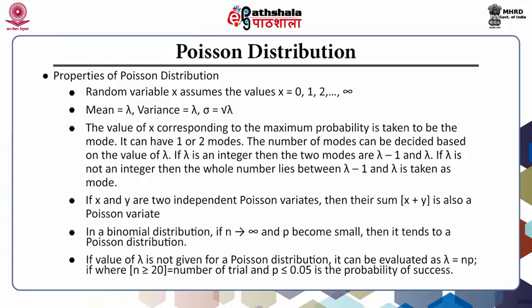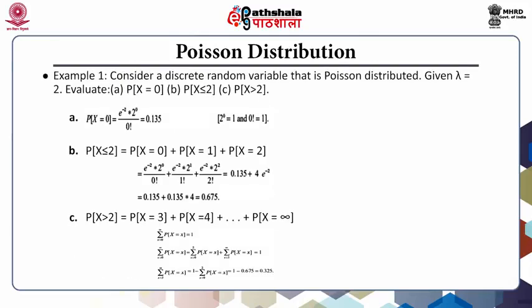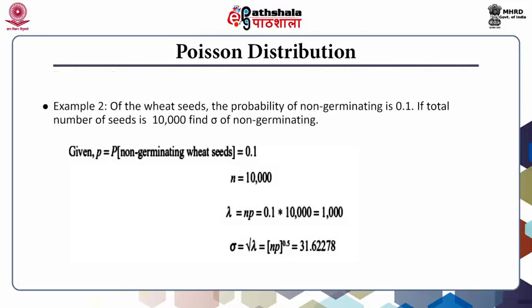If the value of lambda is not given for a Poisson distribution, it can be evaluated as lambda equal to np, where n greater than or equal to 20 is the number of trials and p less than or equal to 0.05 is the probability of success. This slide gives an example of understanding and calculating Poisson distribution. This is another example for calculating Poisson distribution.